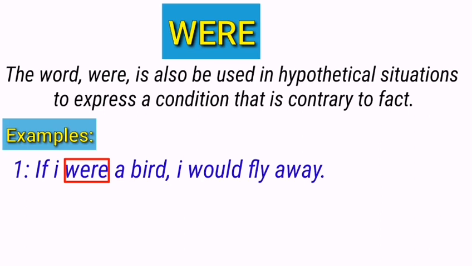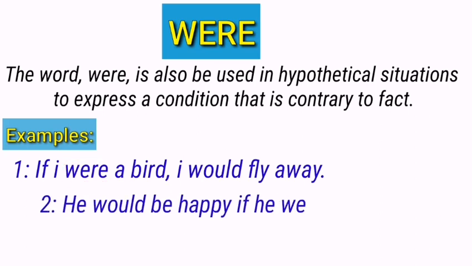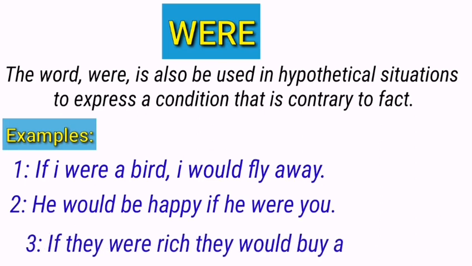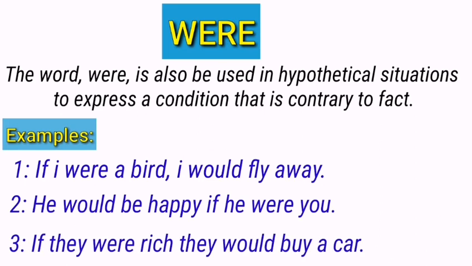The next example is: He would be happy if he were you. Pay attention to this sentence. The term "were" is again used for a hypothetical situation, because one person cannot be another person. If they were rich, they would buy a car. The word "were" indicates a hypothetical situation, so it is used with the subject "they". In simple words, you should remember that it is also used in conditional sentences.